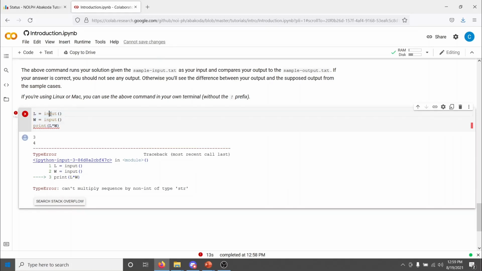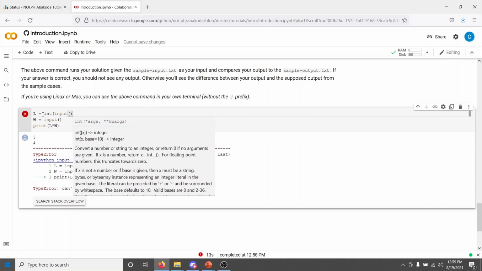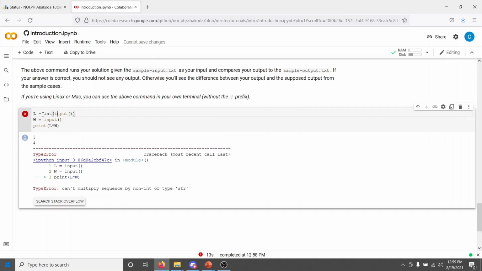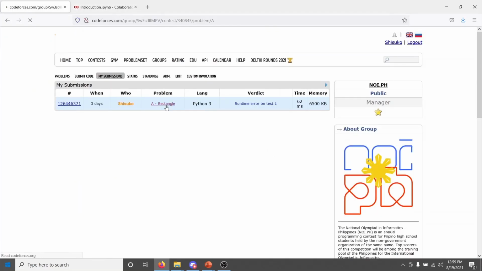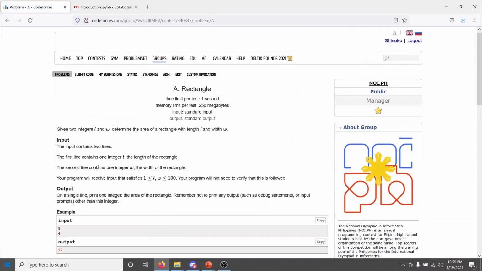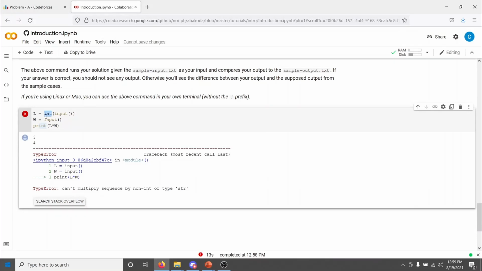Okay, so in Python, input reads the line. So this is actually a string. What we want is to convert it to a number so we can perform arithmetic on it. So I'm going to cast it into an int. Cast, convert, whatever you want to call it. Note that we can convert using this int function because the constraints guaranteed that the length and width are integers. So, okay, this is safe. We can do that. We do this.